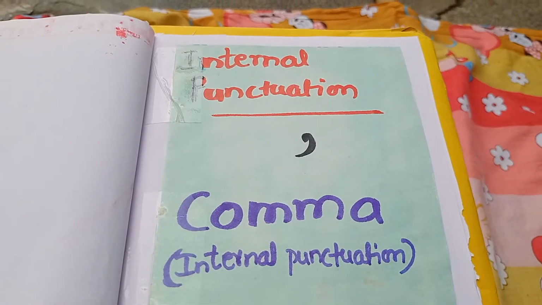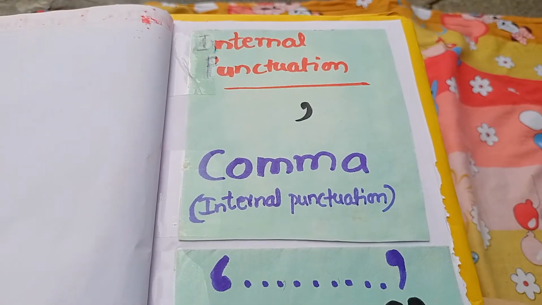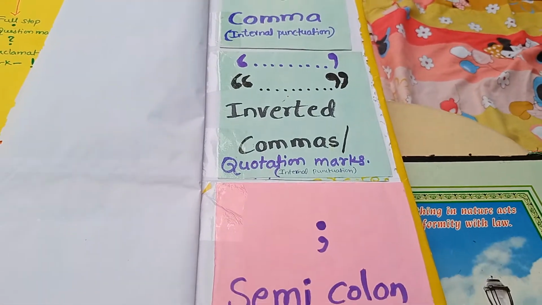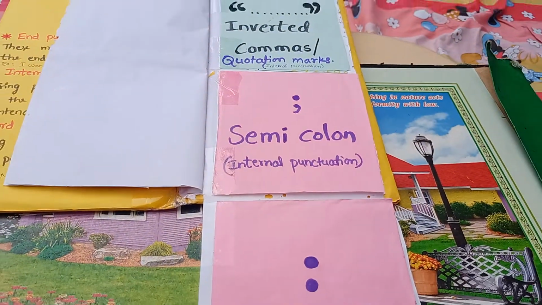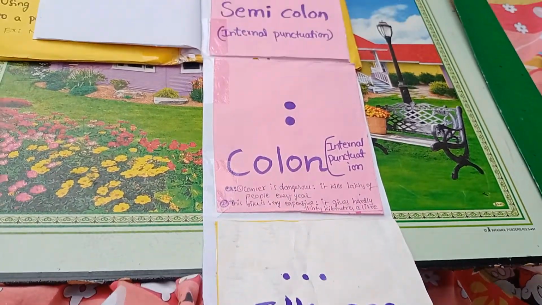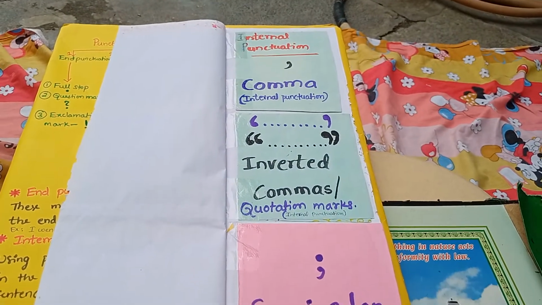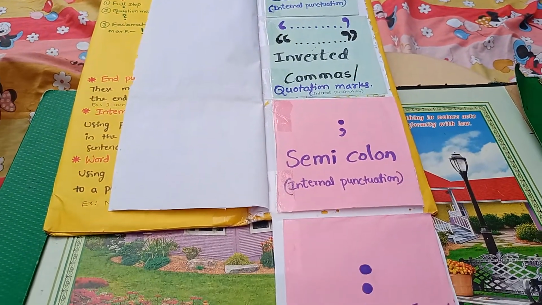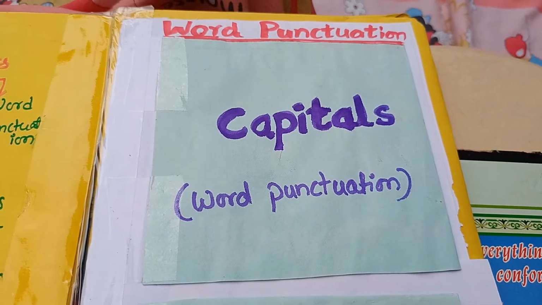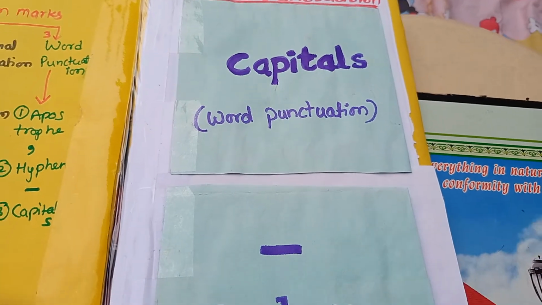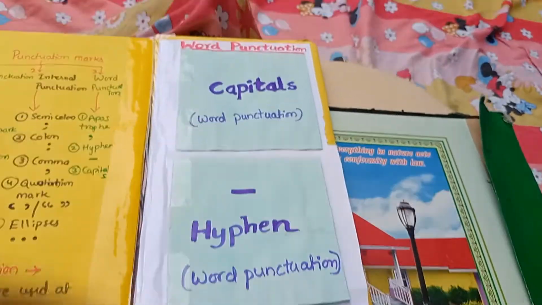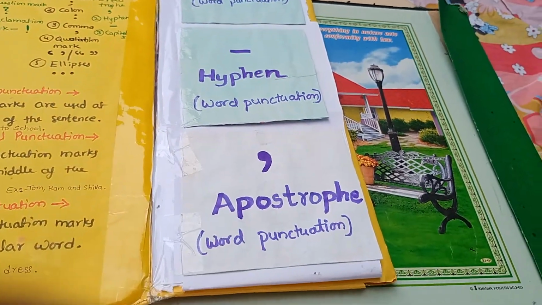Now internal punctuation marks: comma, inverted commas, semicolon, colon, and ellipses. Now word punctuation marks: capitals, hyphen, and apostrophe. Thank you.